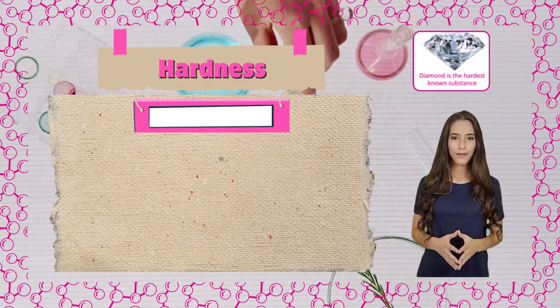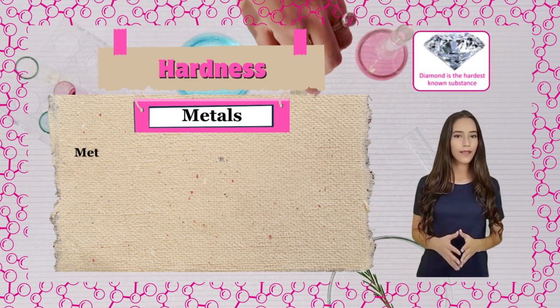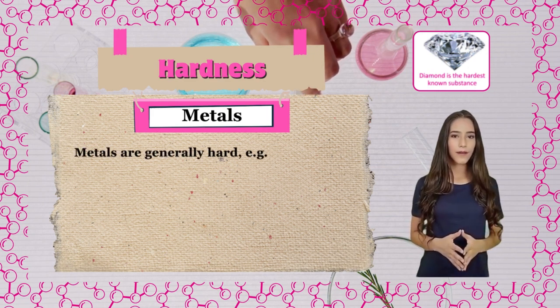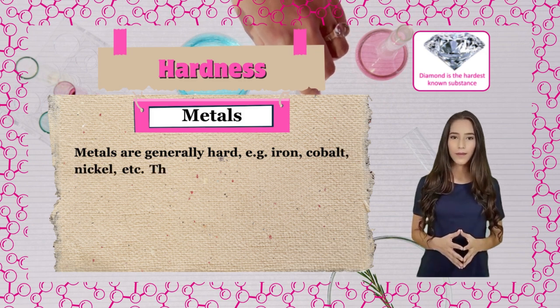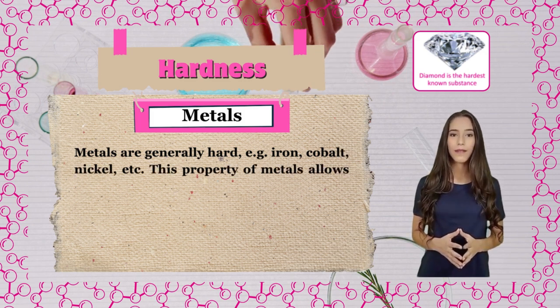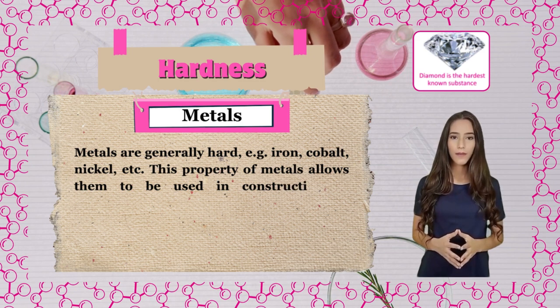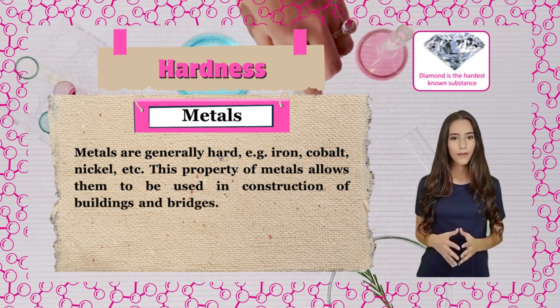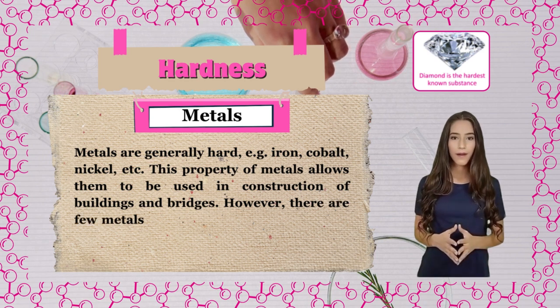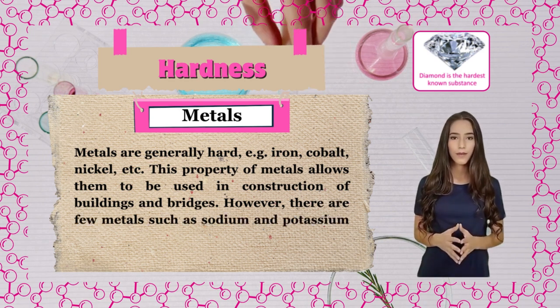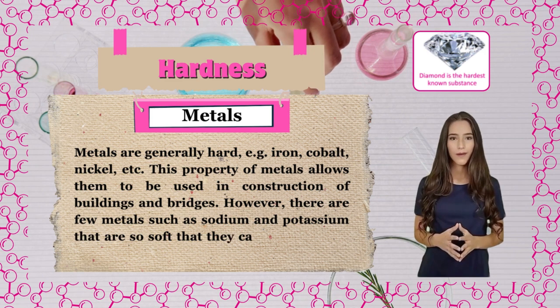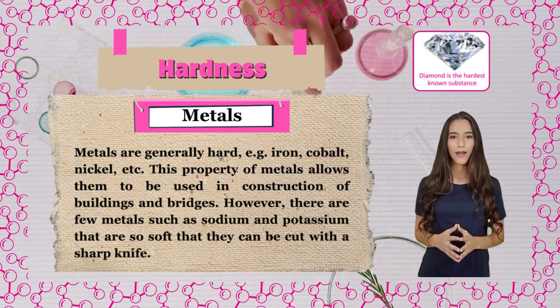Hardness. Metals. Metals are generally hard, example iron, cobalt, nickel, etc. This property of metals allows them to be used in construction of buildings and bridges. However, there are few metals such as sodium and potassium that are so soft that they can be cut with a sharp knife.